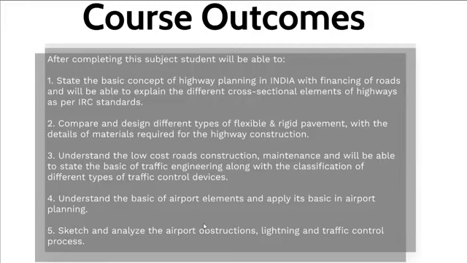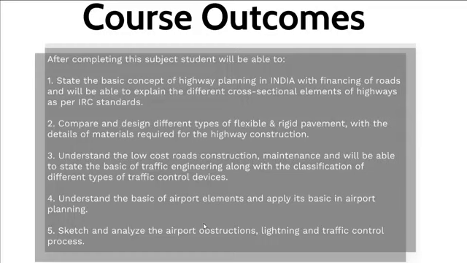The fourth point says you will understand the basics of airport elements and apply them in airport planning. The fifth, the last point, says you will be able to sketch and analyze airport obstruction, lighting, and traffic control processes.